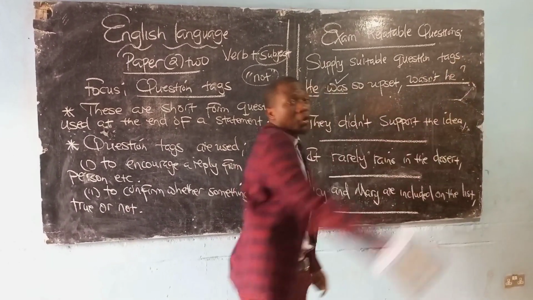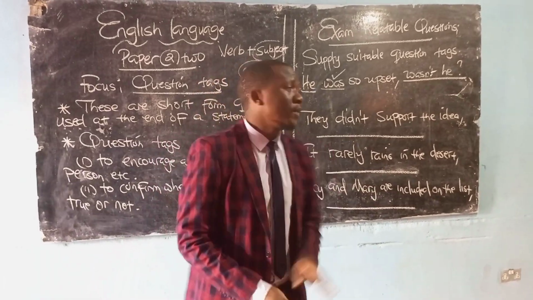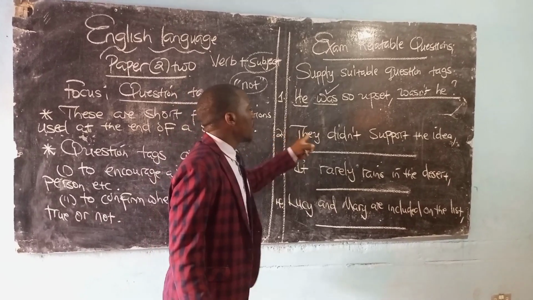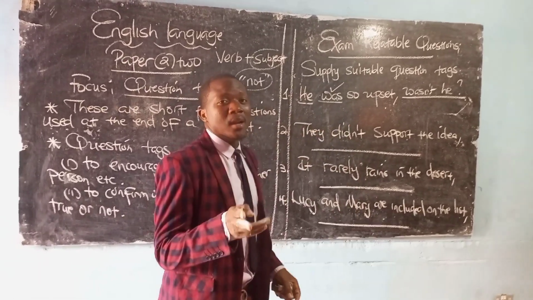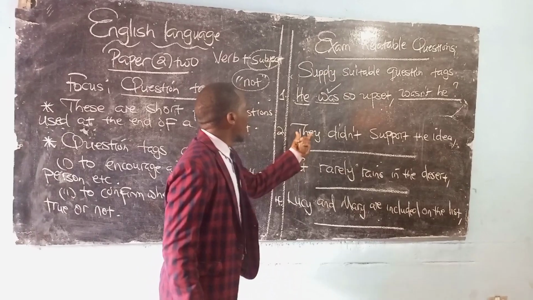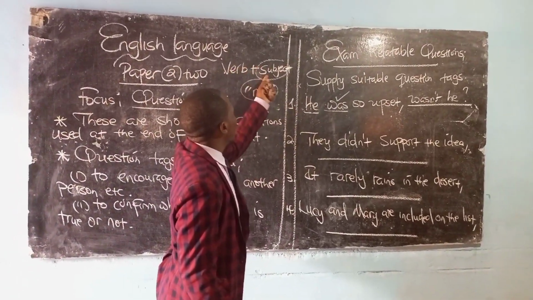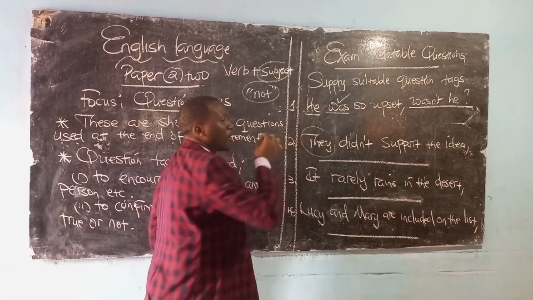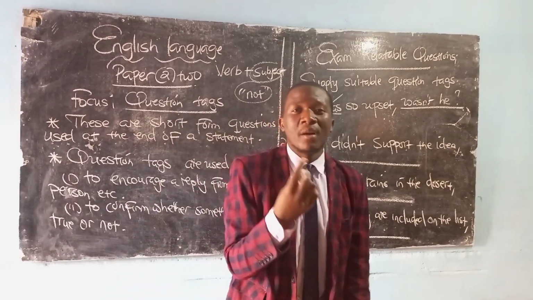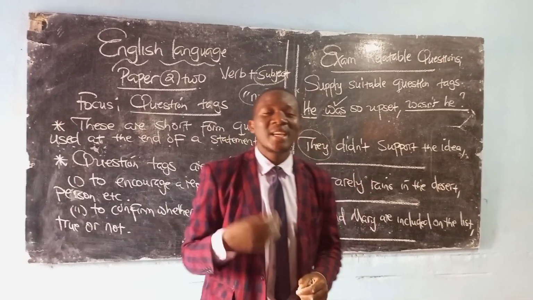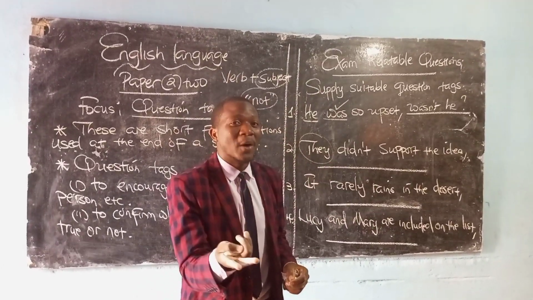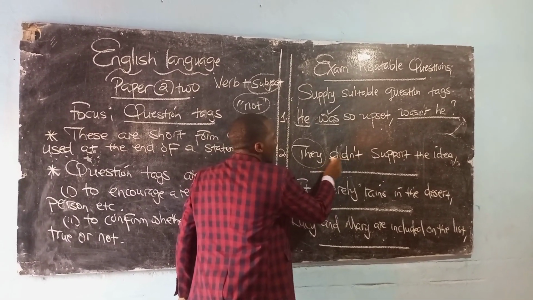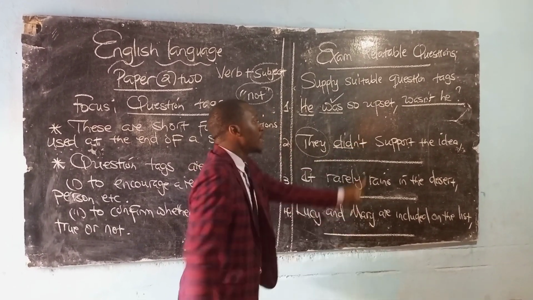Most importantly, don't forget the question mark. Number 2, we're saying they did support the idea. Remember, our verb plus subject should be together. So this is a group of people whom we are referring to. Remember, when we say they, it contains 2 plus people, and then our verb is did, but in this instance, it already contains a not.